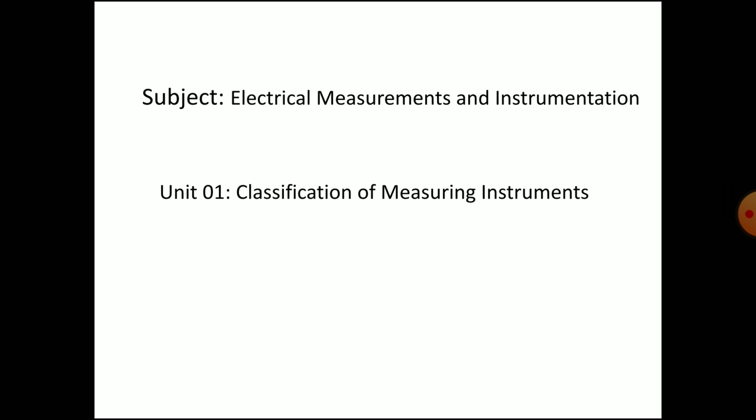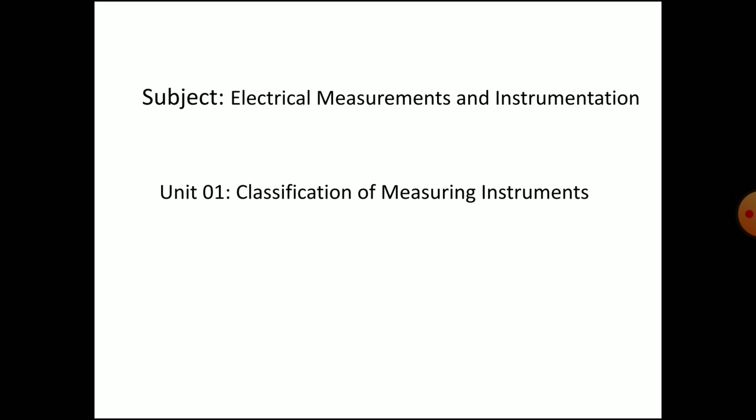Theoretically, the torque equations in moving coil and moving iron, as well as the different definitions regarding the torques required for operation of a measuring instrument.